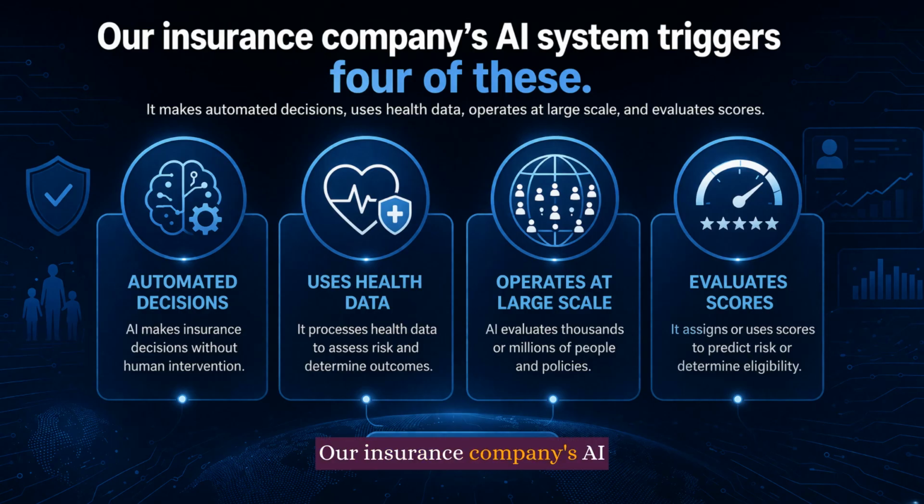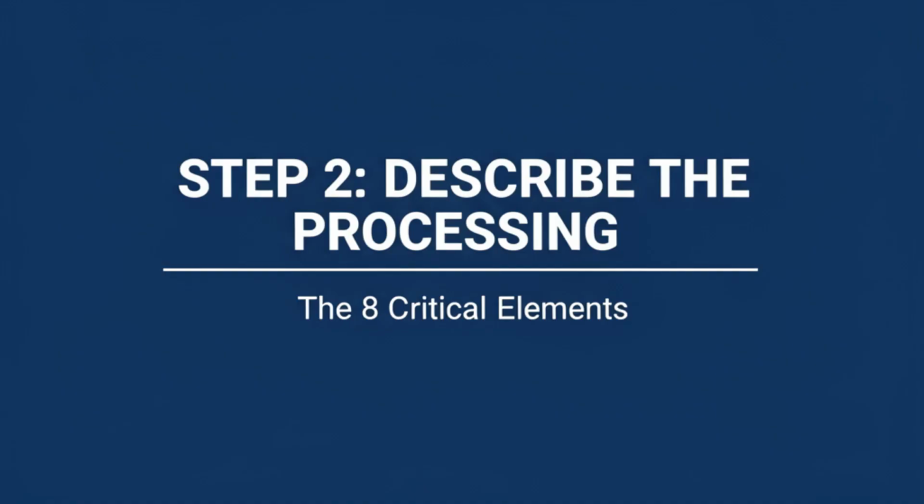Our insurance company's AI system triggers 4 of these. It makes automated decisions, uses health data, operates at large scale, and evaluates scores. Mandatory. Step 2 is describing the processing. This is where regulators judge your seriousness. You need to document 8 specific things.